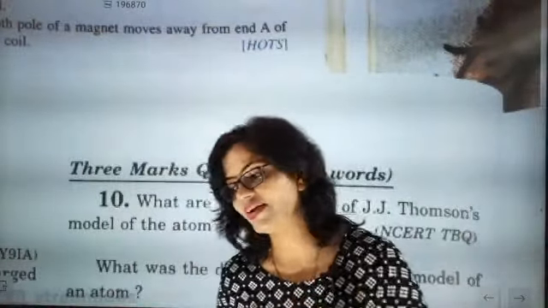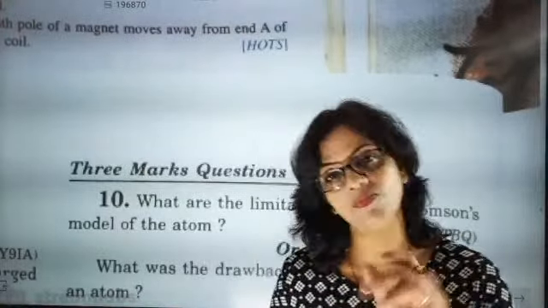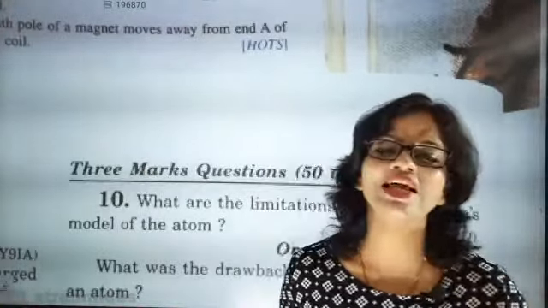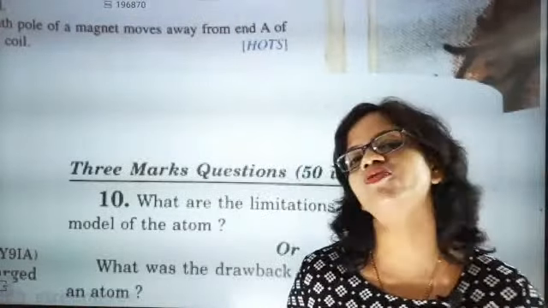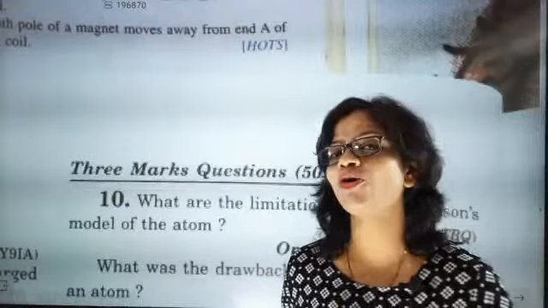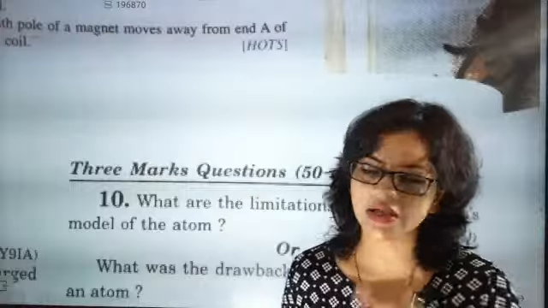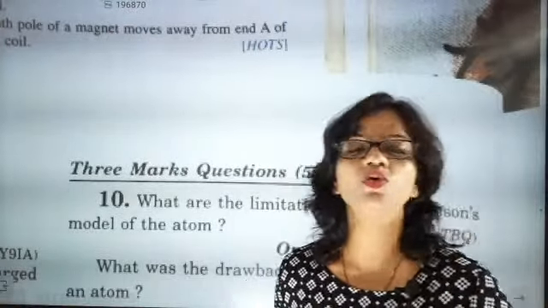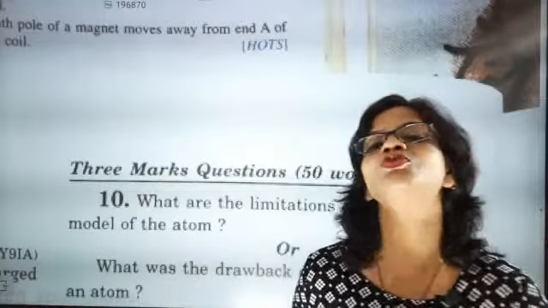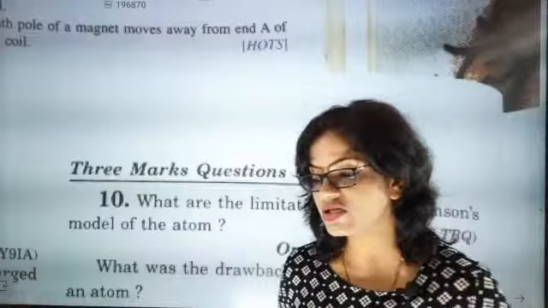So the electrical neutrality concept was very nicely given by J.J. Thomson, that is, number of protons equal to number of electrons, but he did not talk about the structure. So he was basically lacking a very important thing, the structure. Since he was lacking the structure, he told that all the electrons are distributed on the structure, which was a major drawback. Why was it a major drawback?